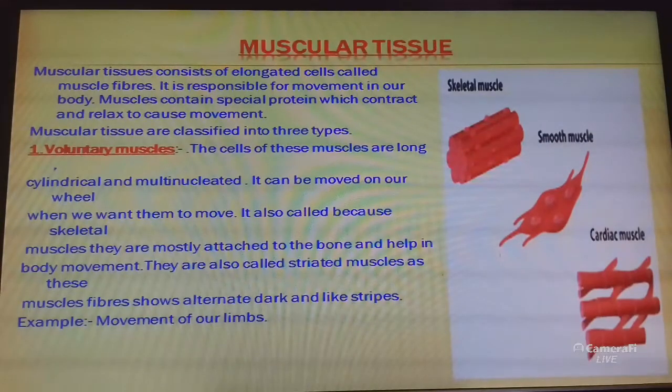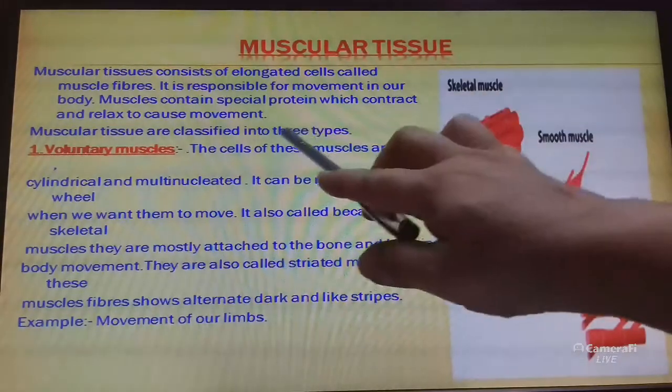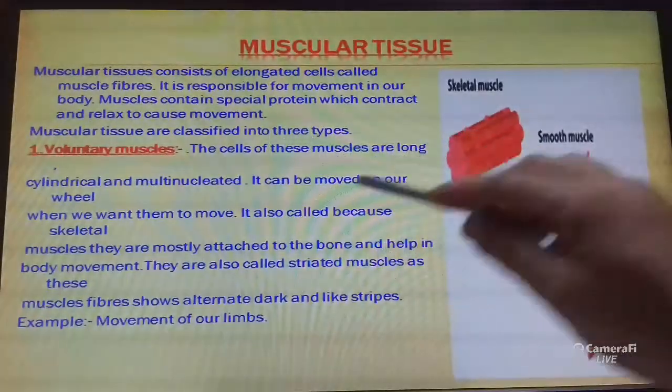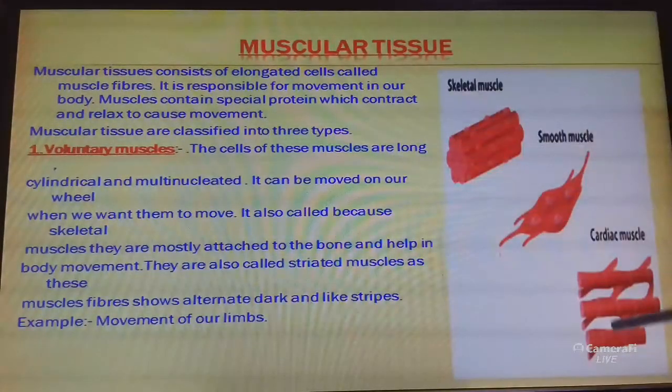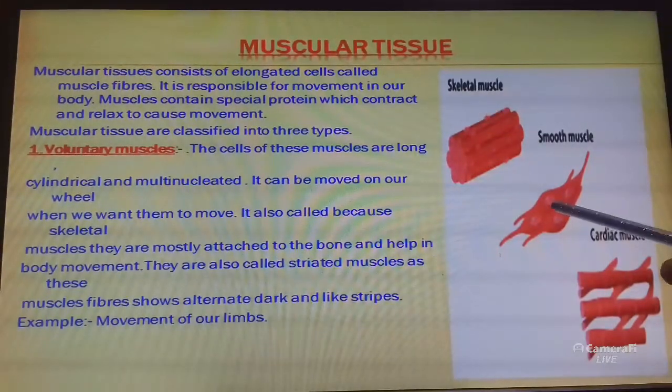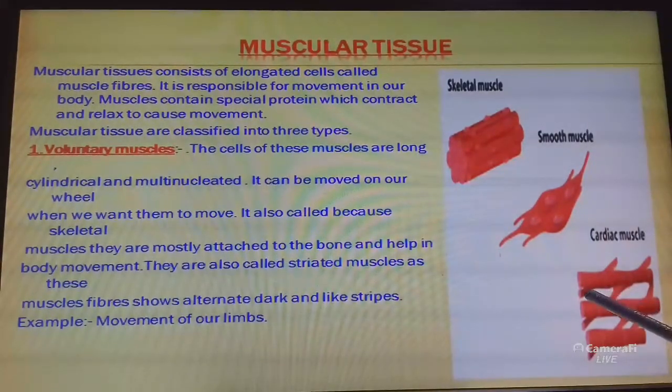There are mainly three types of muscular tissue. Muscular tissue is classified into three types: voluntary muscles, involuntary muscles and cardiac muscles.